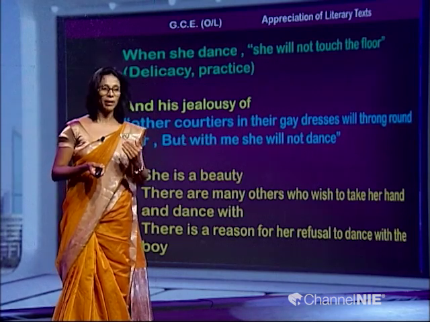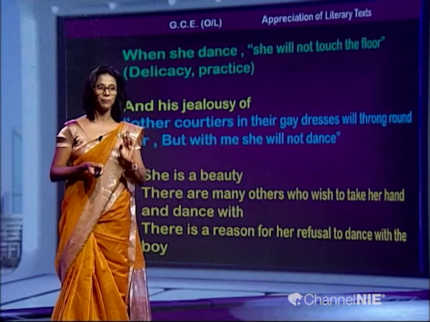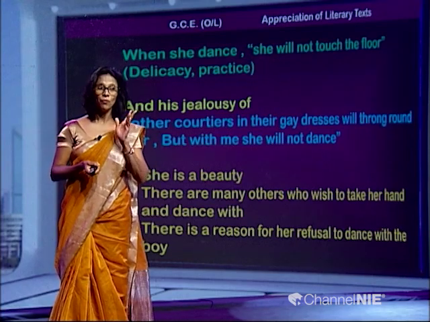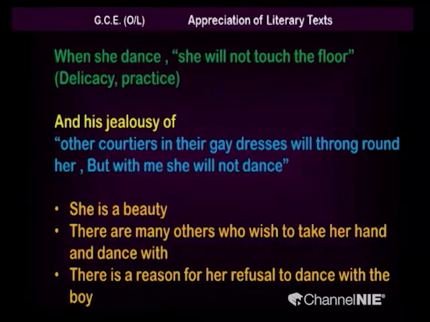So, we understand that she is a beauty, and there are many others who wish to take her hand and dance with her. So, the boy's idea, other courtiers in their gay dresses will throng around her, but with me she will not dance. It hints to us that she is a beautiful one. There are many others who wish to take her hand and dance with her at that time, right.